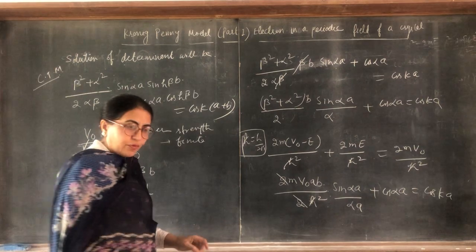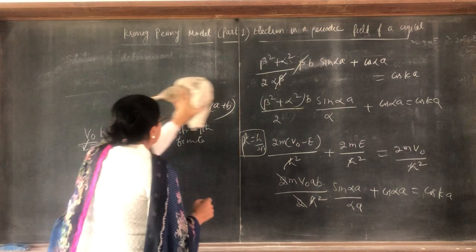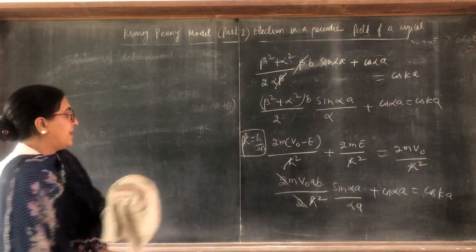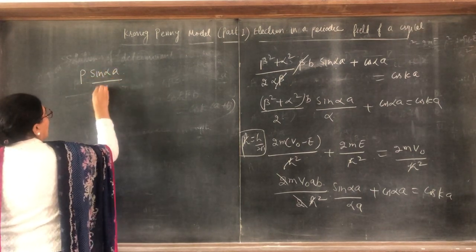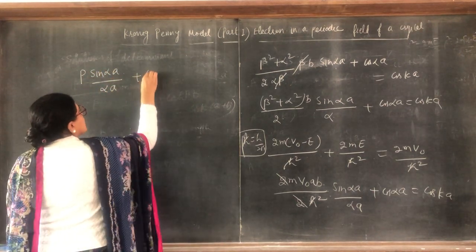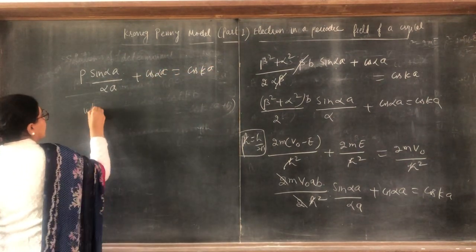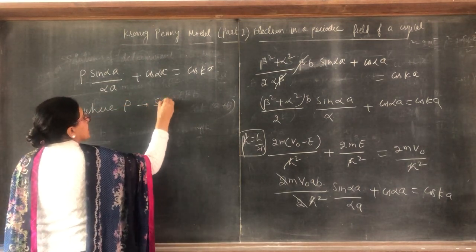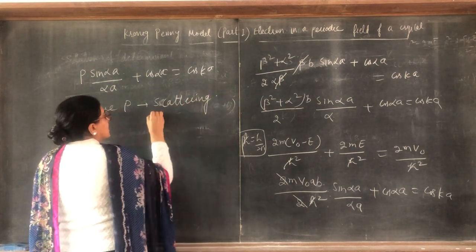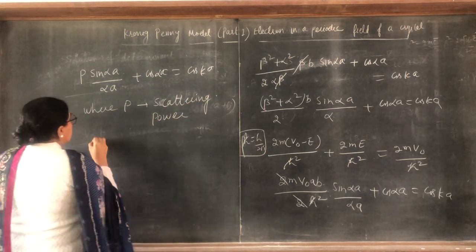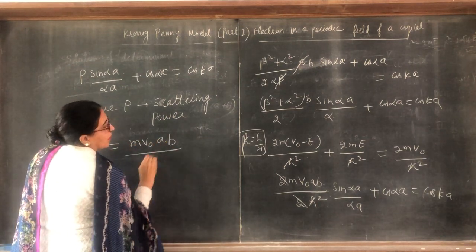Now for convenience, I write this equation as P sin alpha A upon alpha A plus cos of alpha A is equal to cos of K A, where P is the scattering power, and P is equal to m V naught A B upon h cross square.